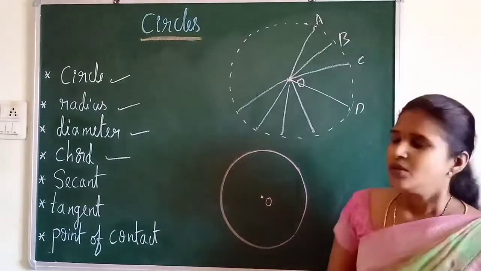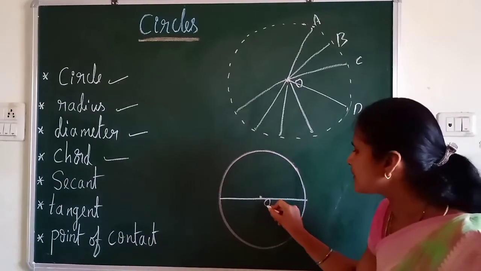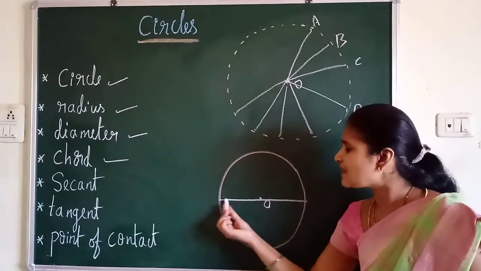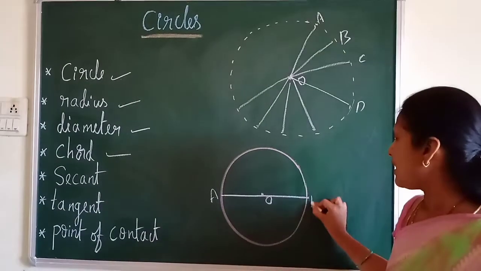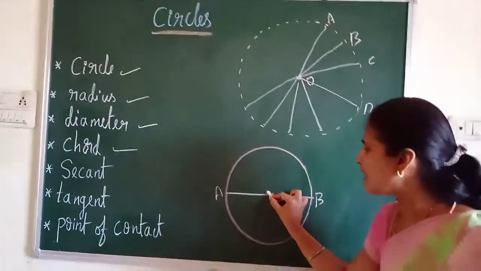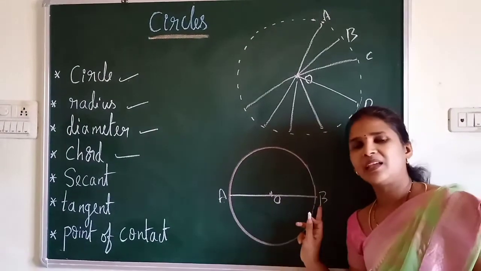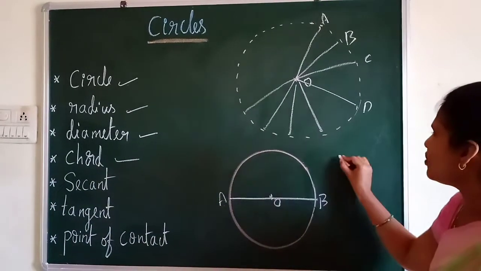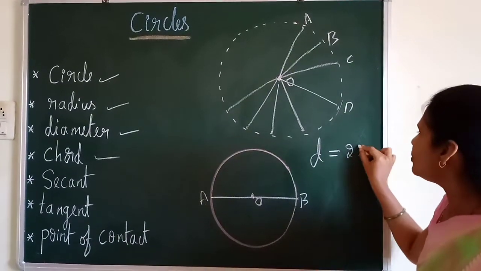Then what is a diameter? As you know, when I draw a line segment passing through the center of the circle, which intersects two points on the circle, say point A and point B on the circle, you can see A, O, B. Because the line segment AB passes through the center, we call the line segment AB the diameter. You know the relationship between radius and diameter. We generally write the diameter as D. The diameter is always equal to 2 times the radius.